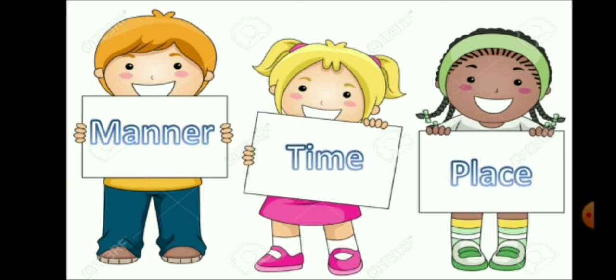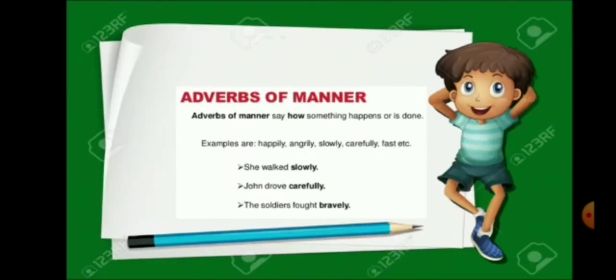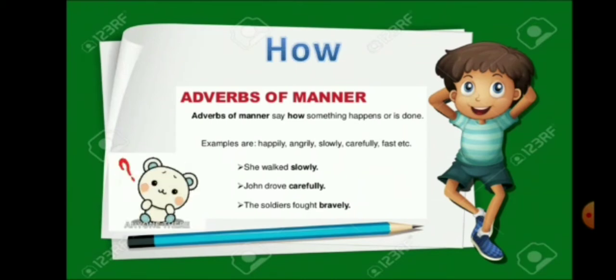Here we are going to learn about three kinds of adverbs: adverbs of manner, adverbs of time and adverbs of place. In our last video we have already discussed adverbs of manner. Adverbs of manner say how something happens or is done, and they answer the question how. See the examples: happily, angrily, slowly, carefully, fast, etc. Most adverbs of manner end with ly.